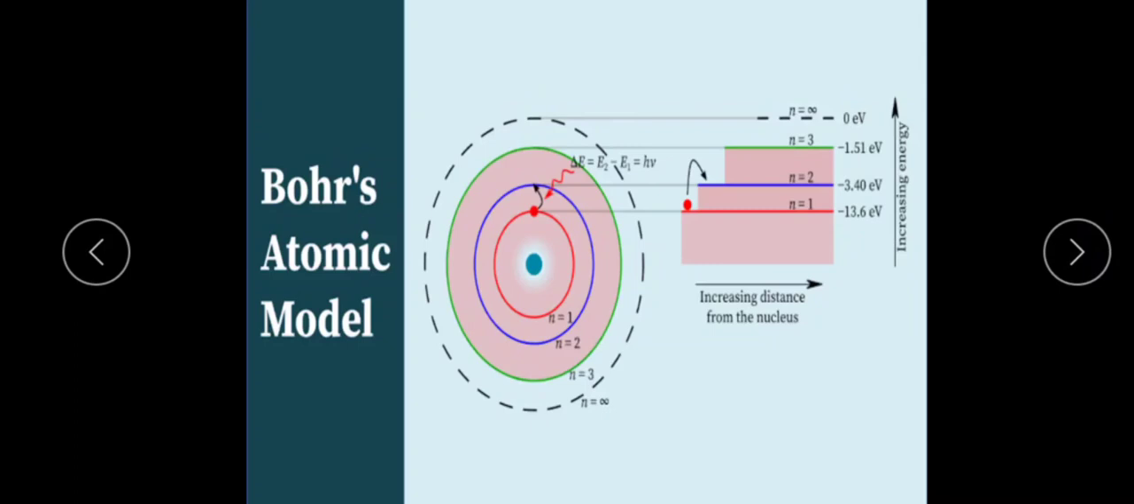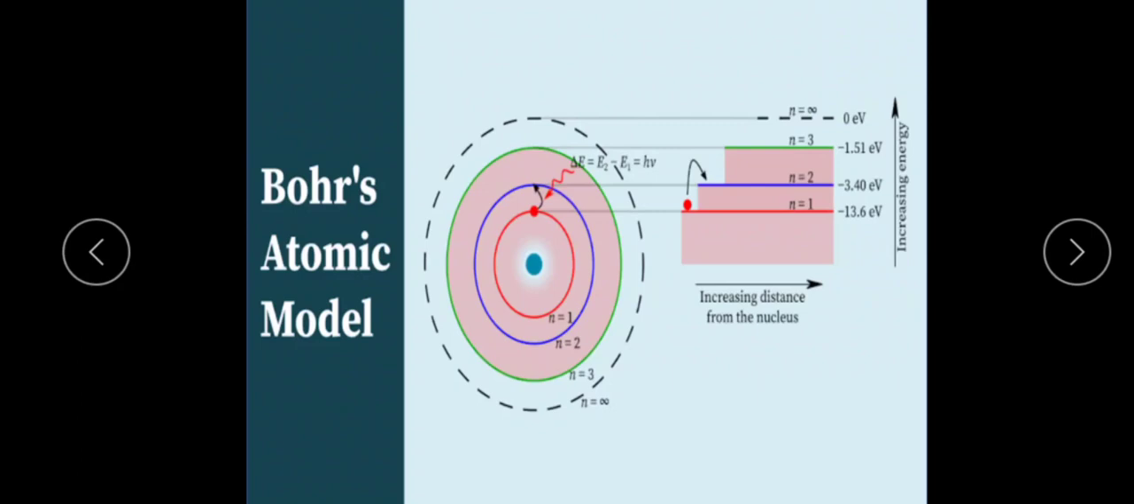So it is clearly shown here. This is Bohr's atomic model. Here the positively charged nucleus is present at the core. The atom is totally empty space in which electrons are revolving. According to the first postulate, the electron revolves in a particular orbit without radiating energy. This is the first Bohr's postulate.